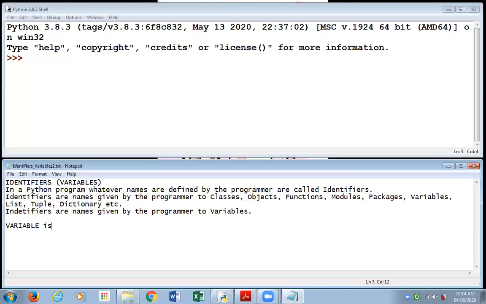A variable is a name given to the location within the computer's memory where data or value is stored.